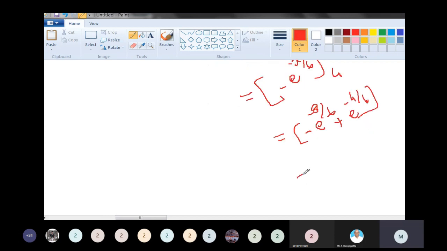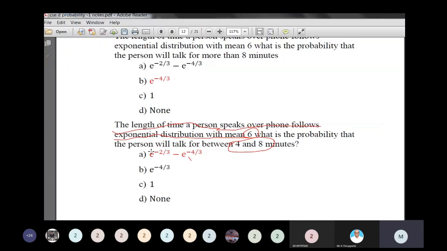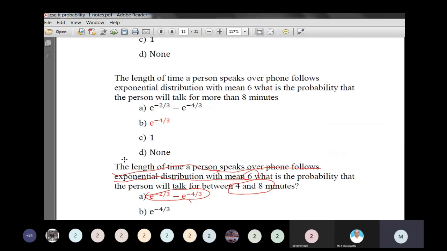Okay, first write the positive value. 4 by 6 is 2 by 3, and 8 by 6 is 4 by 3. So e to the power minus 2 by 3 minus e to the power minus 4 by 3 is the probability of speaking between 4 to 8 minutes.